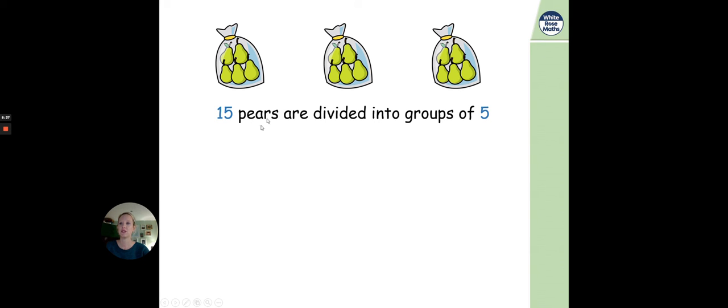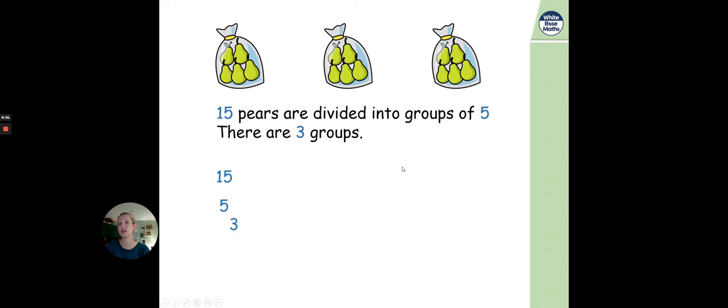There's 15 pears altogether, and they've been divided into groups of 5. There are 5 pears in each group. There are 3 groups. 1 bag, a second bag, a third bag, 3 groups, and in each of those groups there are 5 pears.